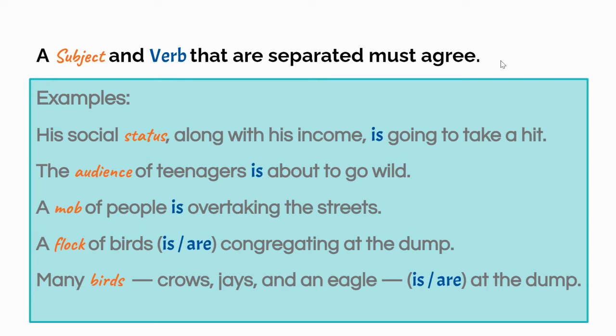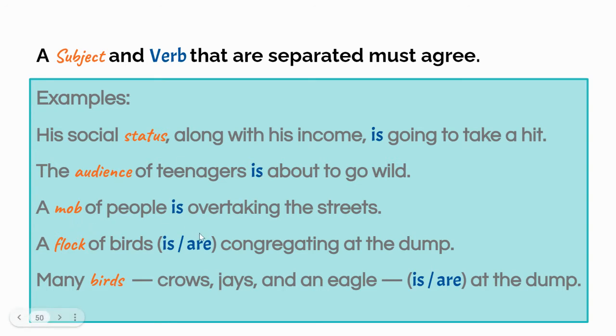The audience of teenagers is about to go wild. Teenagers is not your subject in this sentence, because "of teenagers" is a prepositional phrase. So your subject is audience. You have to match your verb to your subject. And sometimes people think, oh, teenagers are. Teenagers is my subject. But in this sentence, the audience is your subject. So that's what's key about knowing your subject and your verb. The subject is the audience. Audience is going wild.